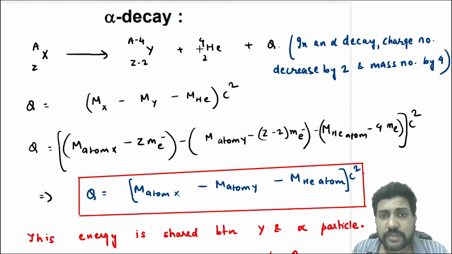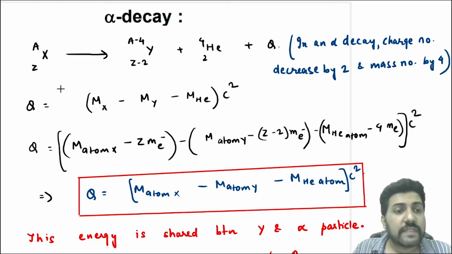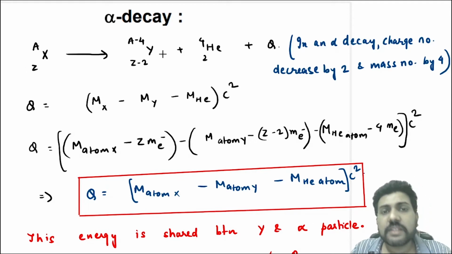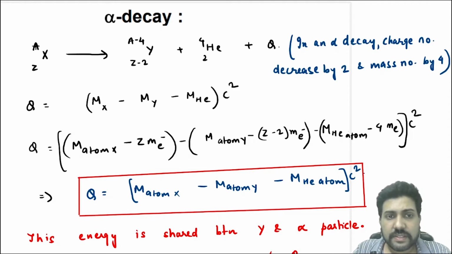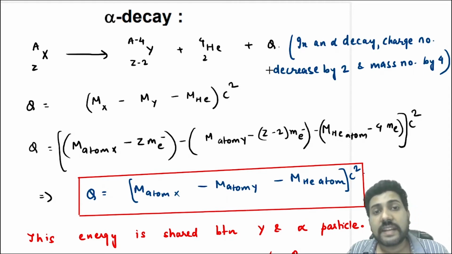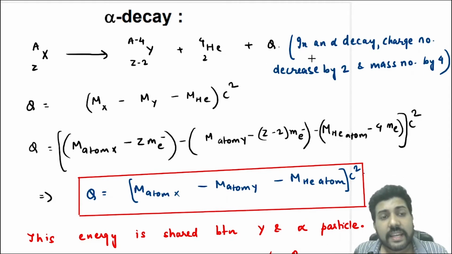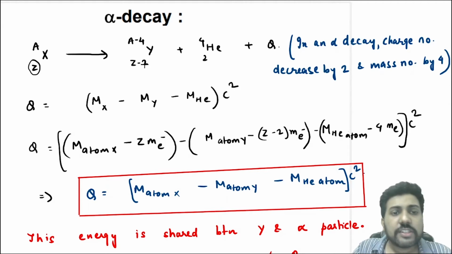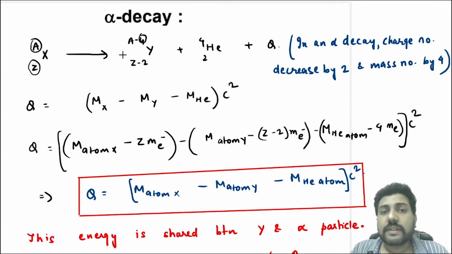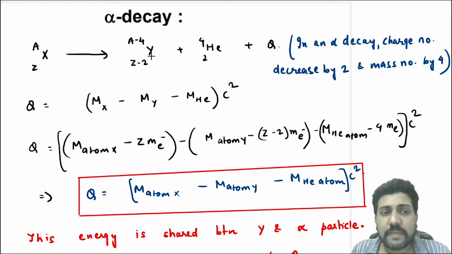But by Soddy-Fajans rule, we know that the net charge and the net mass number have to be conserved. So if the charge number here is Z, the charge number in the product has to be Z. Now if this is 2, this has to be equal to Z minus 2. Similarly, the mass number is conserved. So if this is 4, this has to be A minus 4. And obviously the Q value, that is the energy released. So in an alpha decay, the charge number decreases by 2 and the mass number decreases by 4.